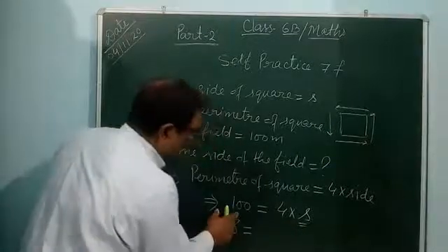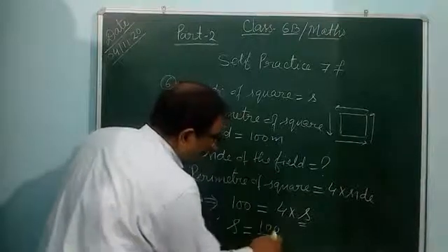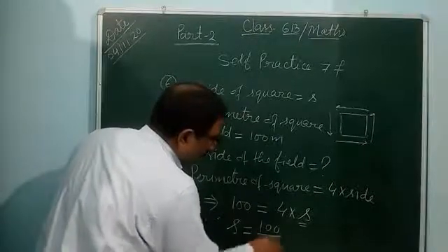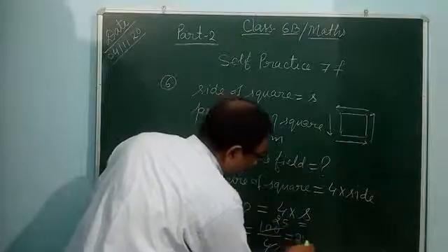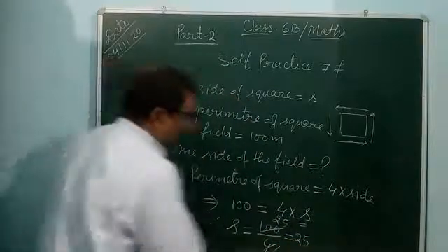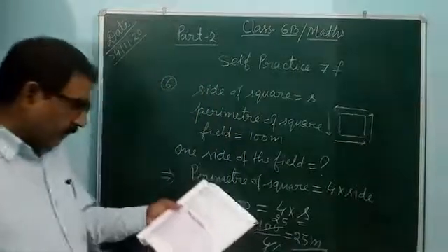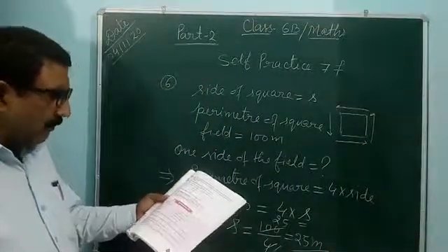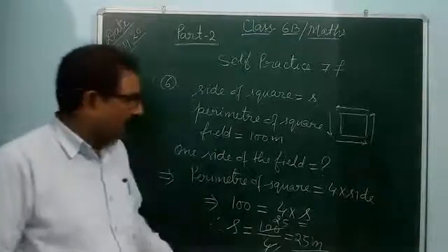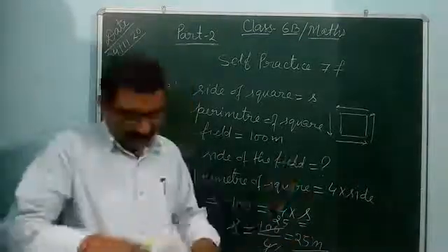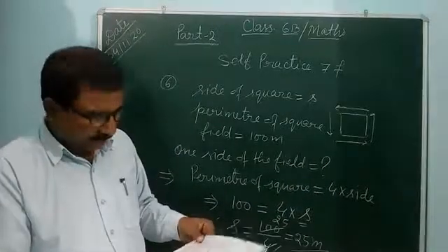So s is equal to, on the right side, 100 is given, 100 by 4. 4 25s are 100. It is 25. So 25 meter. Hence, one side of the field is 25 meter. It is the answer. Now, self practice 7F has been finished.